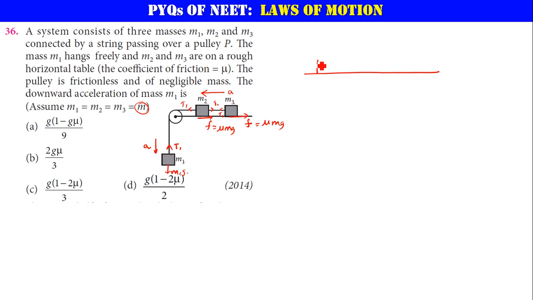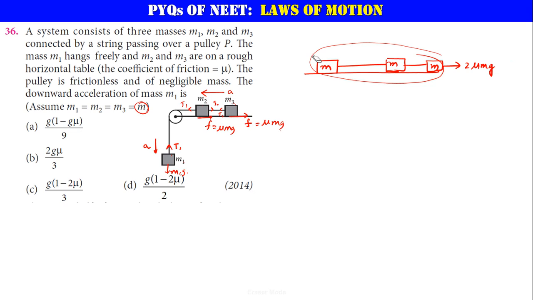Now let me take all these masses and keep them on a table. Let us say this is mass m1, which is equal to m, and the other two masses are on the table. I am drawing it here. What are the forces acting on it? Net force acting on it: on this one mu mg, on this one also mu mg. Both are in the same direction, so 2 mu mg in this direction.